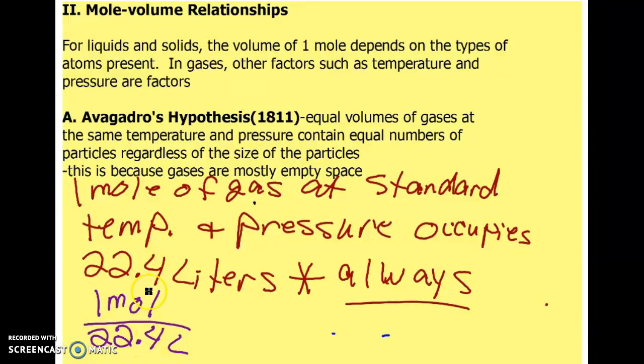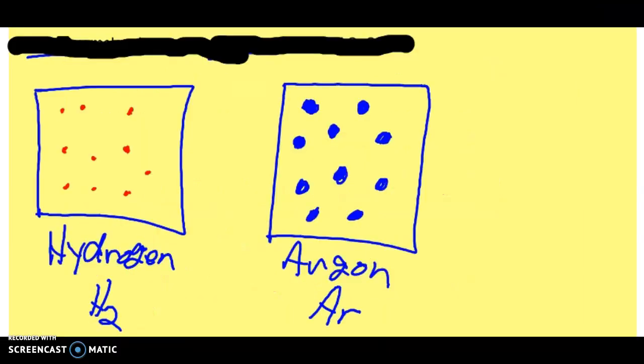And if I know the volume and can figure out moles, I can figure out how many particles, or how many grams, and so on. Now you see why it's really important, and why even Avogadro's number, which he didn't discover, was named in honor of him, because he was so important in pioneering some of these hypotheses and relationships in chemistry.